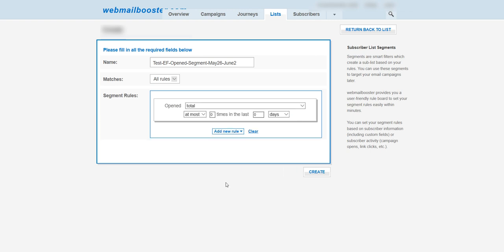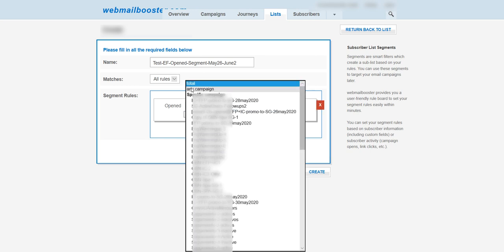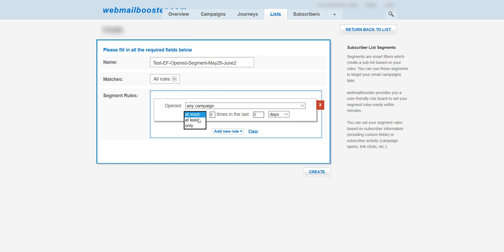Good. And now we are going to any campaign that was opened at least one time in the last, let's suppose today is the 3rd of June and it was sent on the 28th of May.